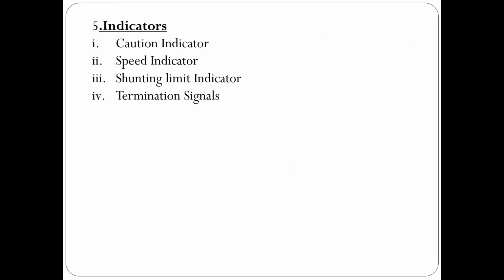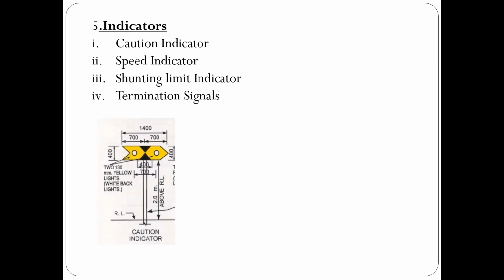Apart from the signals that we have discussed so far, there are a few more temporary signals used under specific conditions, such as track repairs, shunting operations, and warnings if some obstructions are there. These are known as miscellaneous signals or indicators. First one is the caution indicator. When the track is under repairs, the driver should be cautious to reduce the speed and be prepared to stop at any moment. This can be indicated by a caution indicator signal.